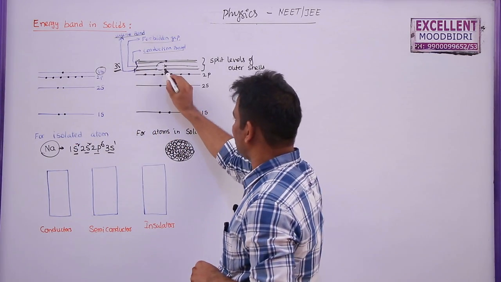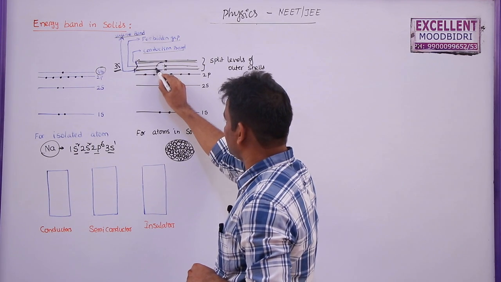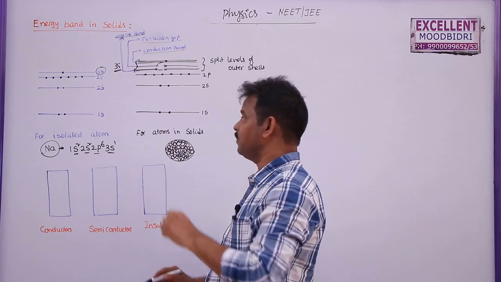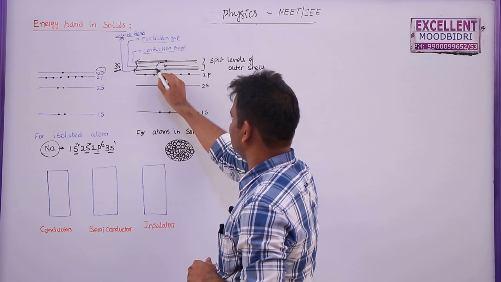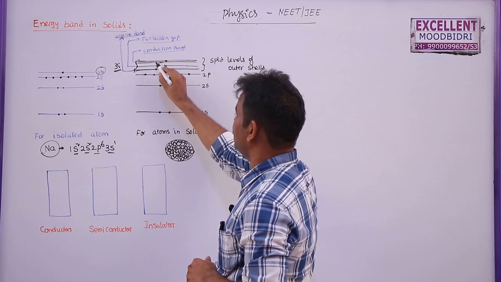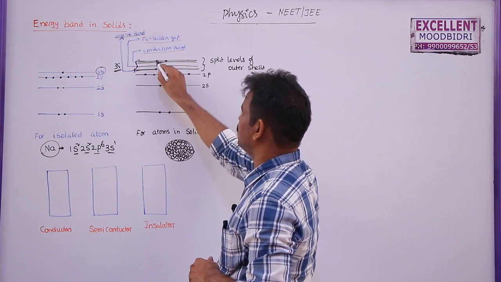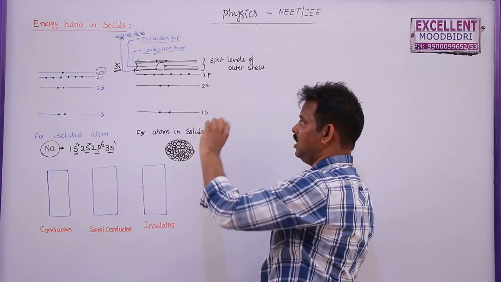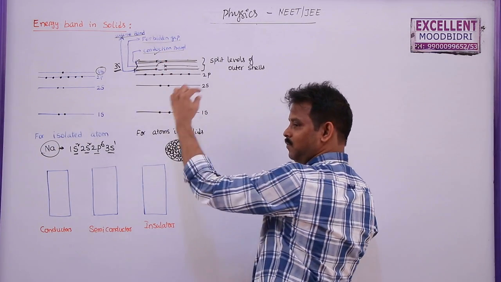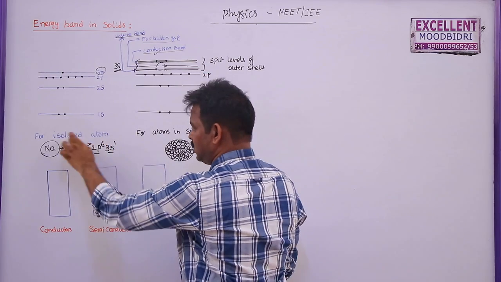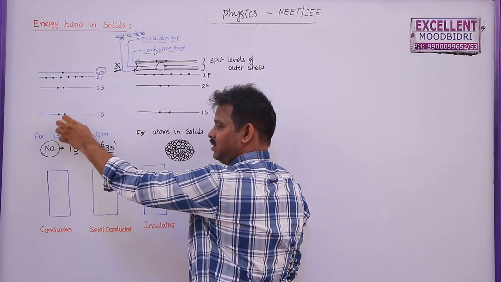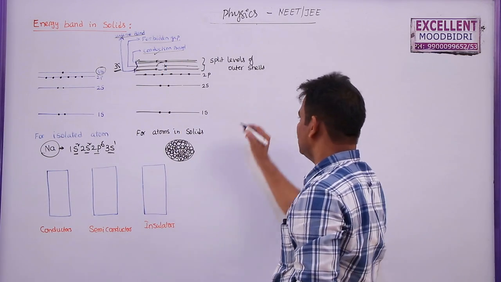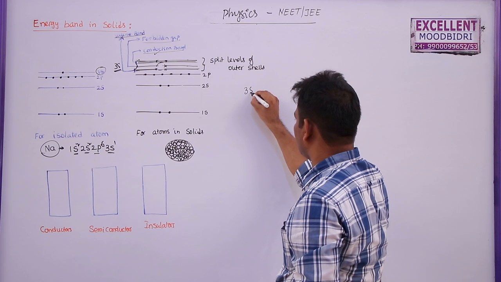So this electron may have this much energy. If the electron is in this energy band, a range of energies possessed by the electron, it is said to be a valency electron. If the electron jumps here, then it is said to be a conduction electron. That means in the 3s orbit itself, the electron may have different energy states. For an isolated atom, an electron in a particular orbit will have constant energy, but here it may have a range of energies.